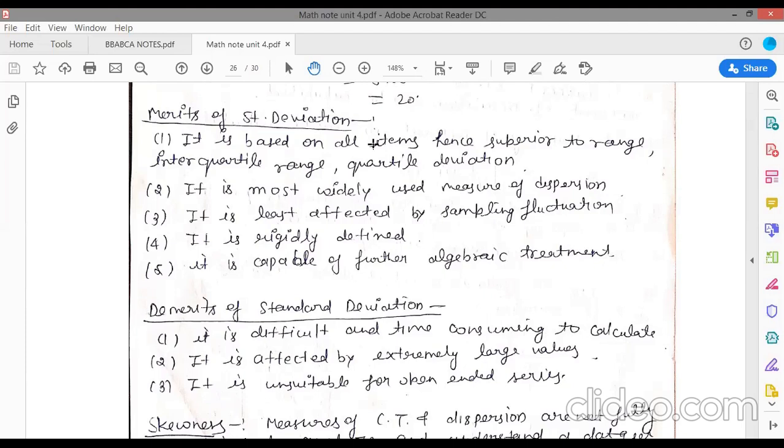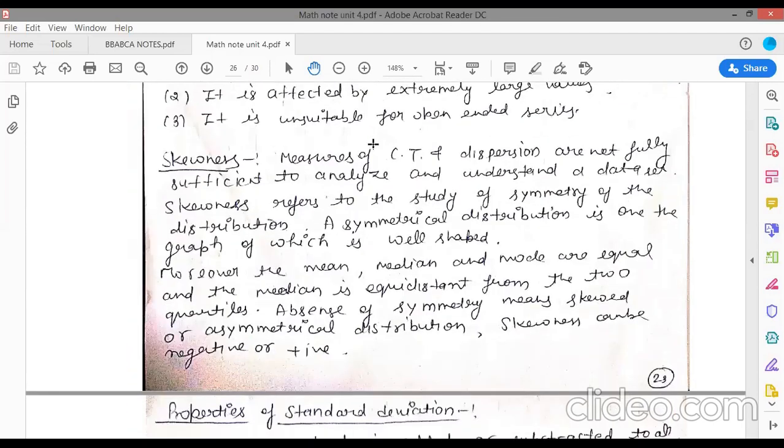Next topic is skewness. So what is skewness? Measures of central tendency and measures of variation, that is dispersion, are not fully sufficient to analyze and understand a data set. So skewness refers to the study of symmetry of the distribution. A symmetrical distribution is one the graph of which is bell shaped. So basically skewness is the topic of your next unit, and we will discuss more about skewness in your next unit.